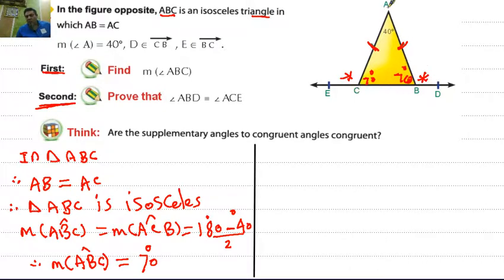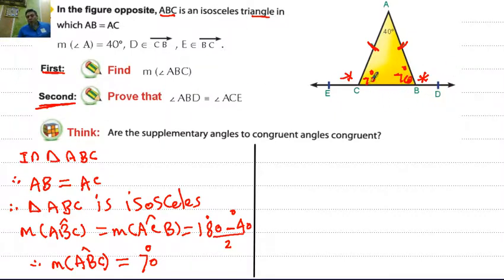Then the measure of angle ABD equals the sum of the two interior non-adjacent angles, the measure of angle A plus C, equals 70 plus 40 equals 110. Similarly, angle ACE is an exterior angle from the triangle ABC. Then the measure of angle ACE equals the measure of angle A plus B, 40 plus 70 equals 110. From 1 and 2, the two angles are equal, or congruent. That is the proof.